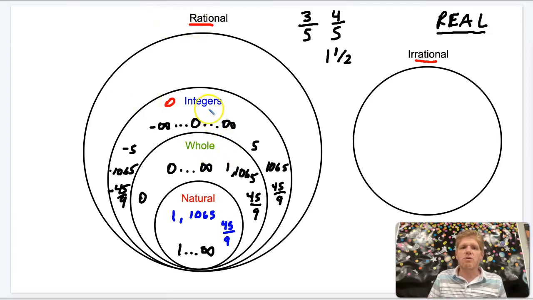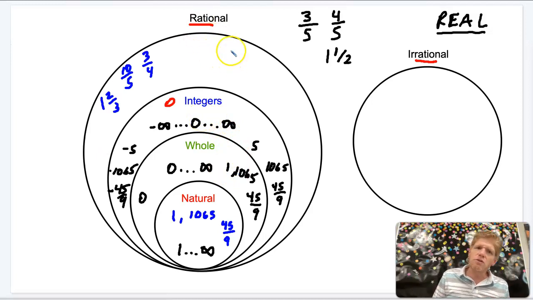So rational numbers includes integers, whole numbers, and natural numbers, and it adds all the other numbers that can be written as fractions. So then we're talking about regular fractions, the fractions that we think of as proper fractions, like 3/4. Also, improper fractions like 10/5. Also, mixed numbers, 1 and 2/3. All those are rational numbers. They're not integers because they're not counting numbers. They're fractions.